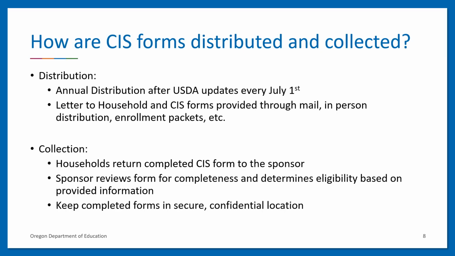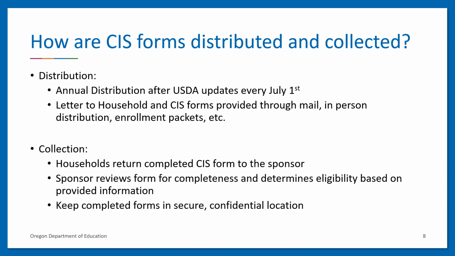As previously mentioned, ODE-CMP updates the CIS and letter to households annually after receiving the new form requirements from USDA every July 1st. The updated form and letters are posted on the ODE-CMP website, and sponsors are notified of the update. Sponsors must distribute current CIS forms and current letter to households to all enrolled participants at enrollment and annually thereafter. The distribution process for each sponsor may look different.